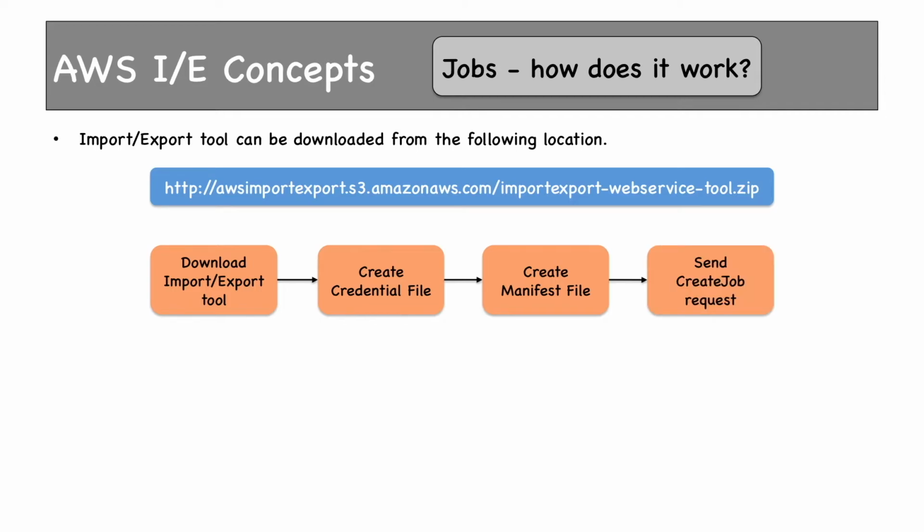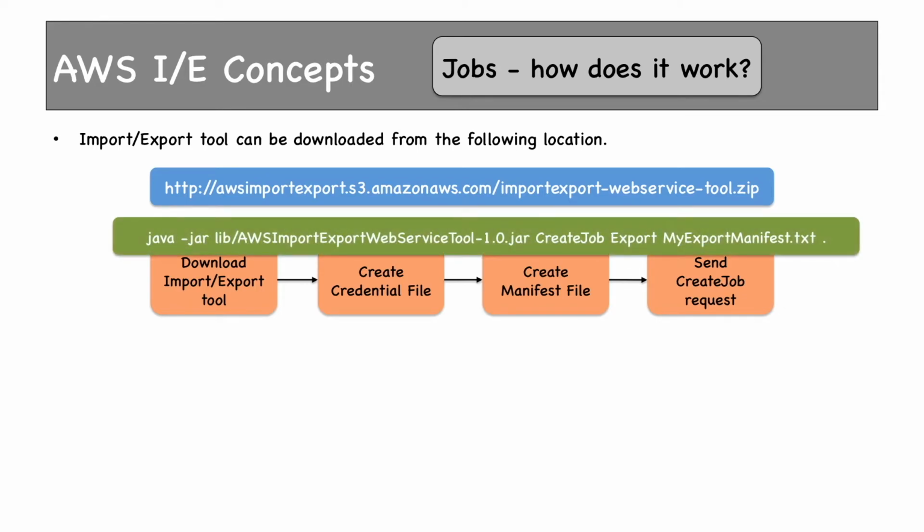Then we'll send a create job request. So the create job request would create a job request on AWS. Once we send the device, AWS will plug in the device which you have sent, and then the job will be started, and that job would extract data from the device and put it either on S3 or EBS volumes. This is how we send a create job request.